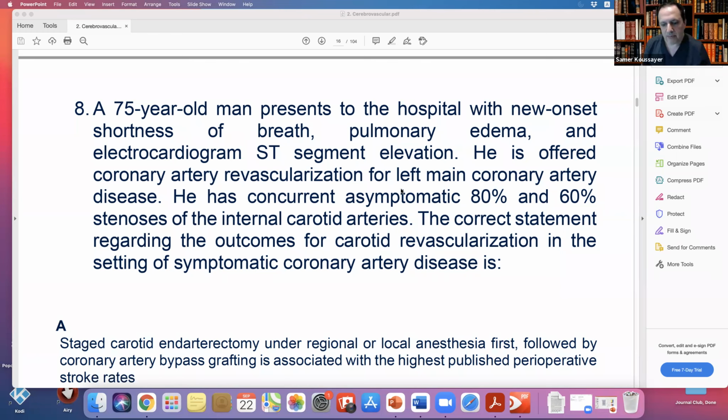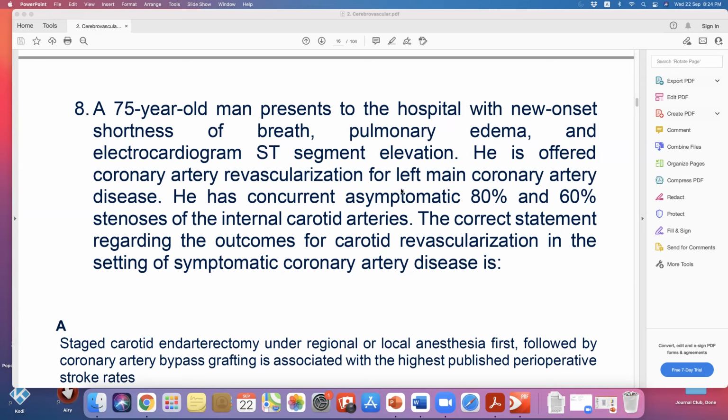Yes. But the problem is, as I'm saying, this is our practice. But the question is, what did the data show? I'm saying the data is different from what we do. I mean, this is for the fellows. The data for some reason showed that if you do CABG and carotid endarterectomy at the same time, there is an increased risk of stroke. So now they want to do it before surgery. But again, you have to individualize the patient. As you said, for a patient like this one, left main is his major problem. I don't think anybody will agree to put him under anesthesia for a surgery, or do it under local, you know. So anyway, you have to individualize.